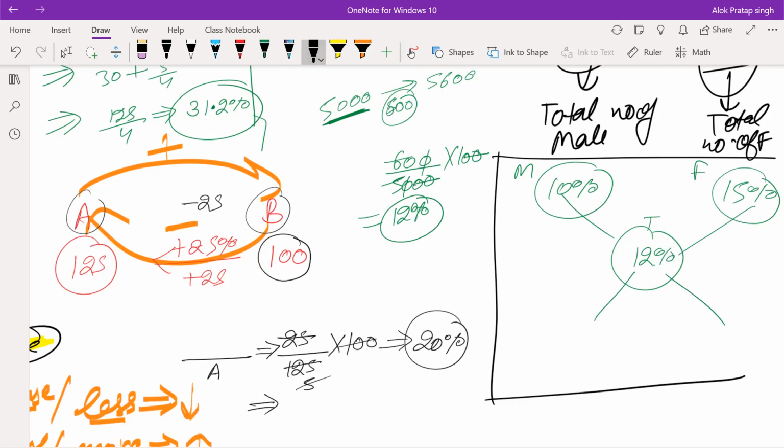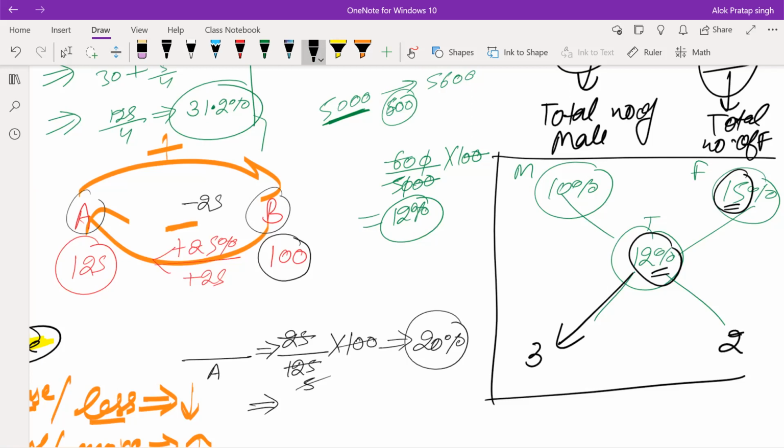So now what we need to do? We need to subtract the two values here and write its answer here. Like 15 is the bigger one, 12 is the smaller number. Subtract them, it will come out to be 3. Now subtract that bigger number with the smaller number and write its value here. 12 minus 10, 2.